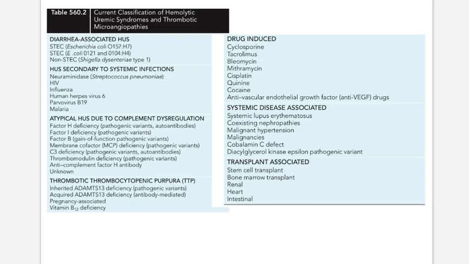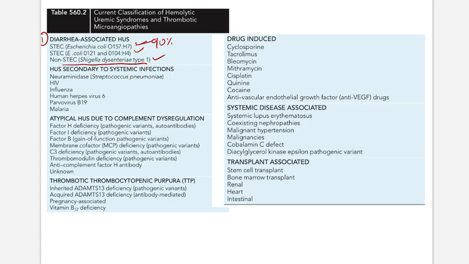First, diarrhea associated HUS. In this we have discussed STEC E. coli and non-STEC Shigella. This is the most common; this entity itself contains 90% of cases.